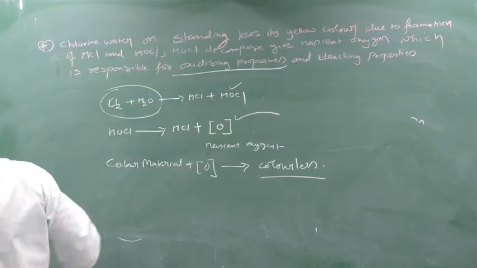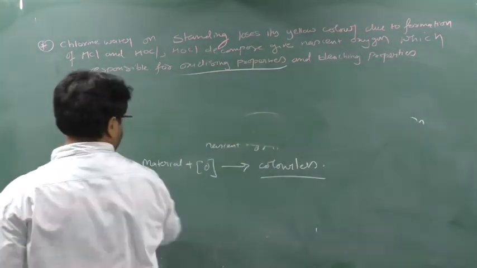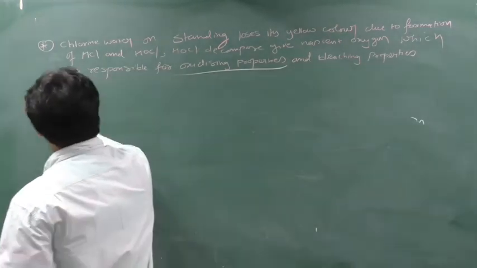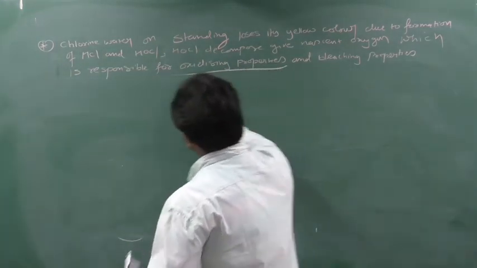First use: it is used as a bleaching agent.